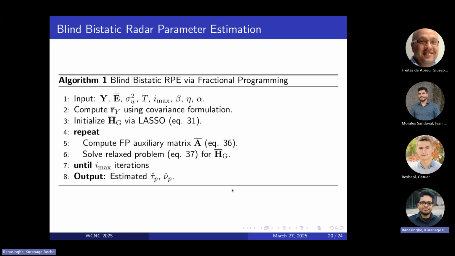So this is the final algorithm that we have. It's just a summary of the whole framework that we discussed, and this will give us now a sparse solution which we can use to estimate our taus and nus, giving us our ranges and velocities.